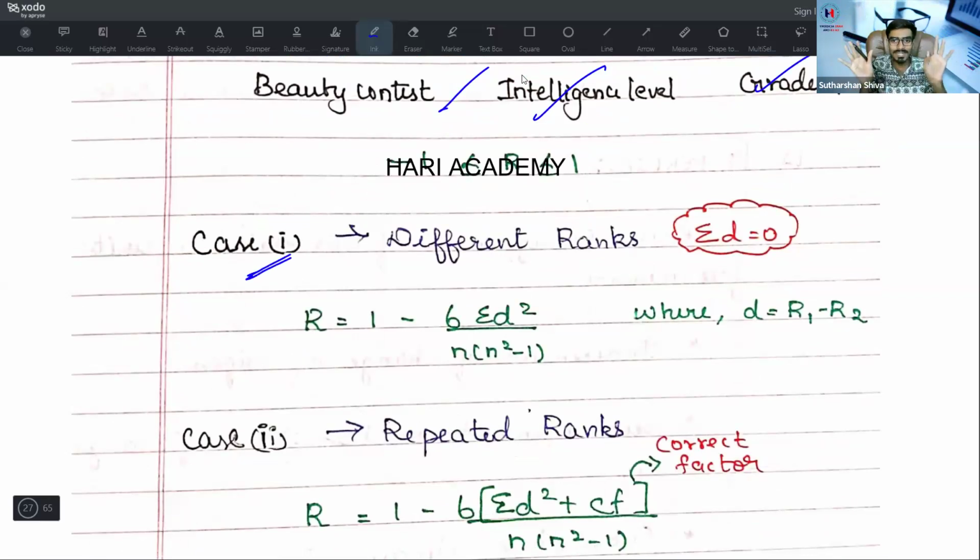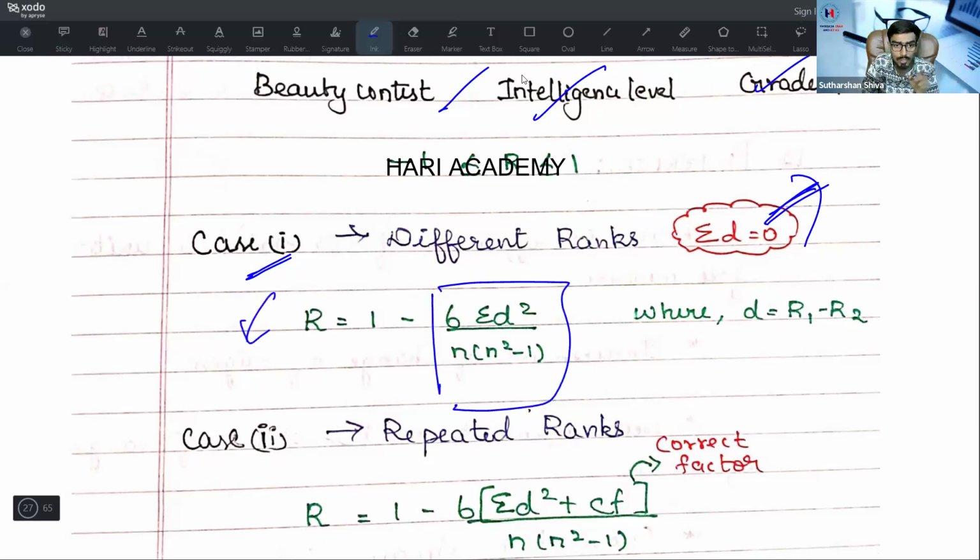If there are different ranks, 1, 2, 3, 4, 5, 6, 7, 8, the ranks are not merging. It is not like some persons not getting second rank and 3 students getting fourth rank, 5 students getting another rank. Like this is not there. Then it is known as different ranks. So at that time summation D should be 0. R is equal to 1 minus 6 into summation D square divided by n into n square minus 1. Find this value and then subtract it from 1.